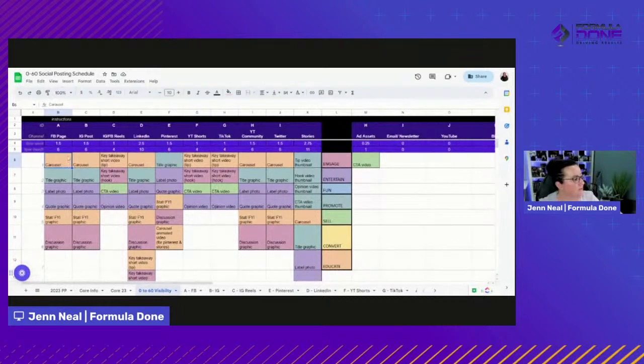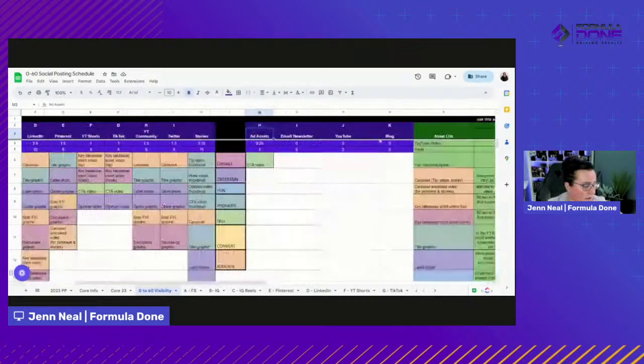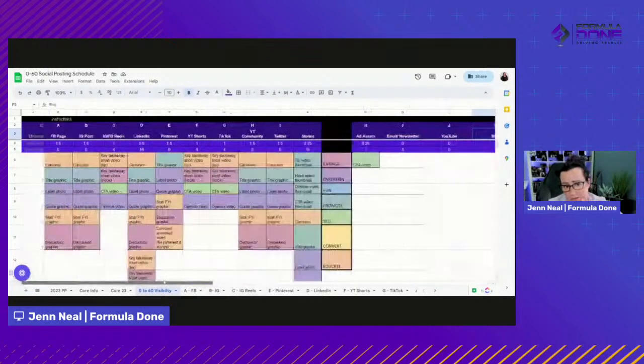Then we like to say, okay, here's where all of these graphics can be used. So again, this is just Excel. So Facebook page, Instagram, and then we have Reels for both Instagram and Facebook, LinkedIn, Pinterest, YouTube Shorts, TikTok, YouTube Community, Twitter, and then we can also use these things on stories if you're posting stories. Then we're going to do the email newsletter. We're going to post on YouTube. Some of them will get turned into ads. And then sometimes we'll turn the actual video into a written blog and post that as a blog. So these are so many different touch points that you can create, right?